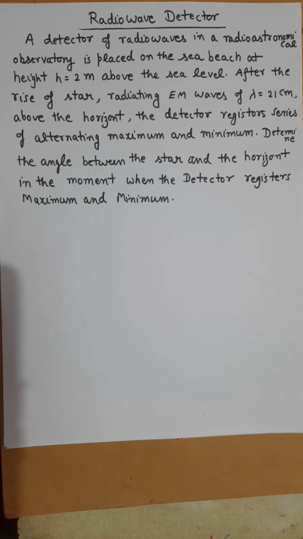Now we have to determine the angle between the star and the horizon at the moment when the detector registers maximum and minimum.